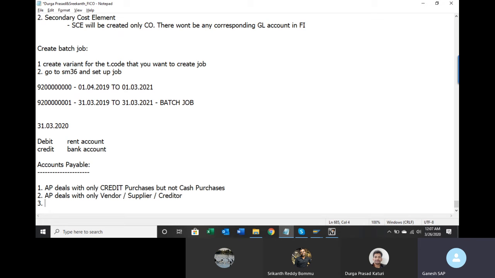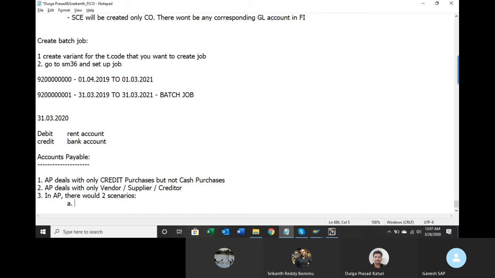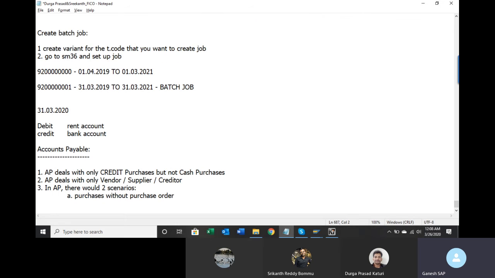In accounts payable, there would be two scenarios. One is purchases without purchase order. That means you will not issue any purchase order to the vendor. You will directly buy the material or services from the vendor directly. So there won't be any purchase order in the process.